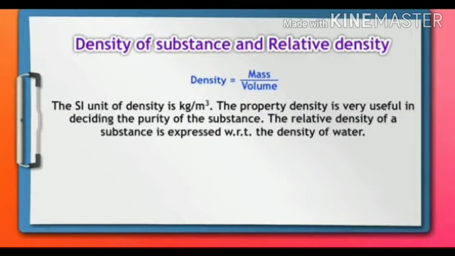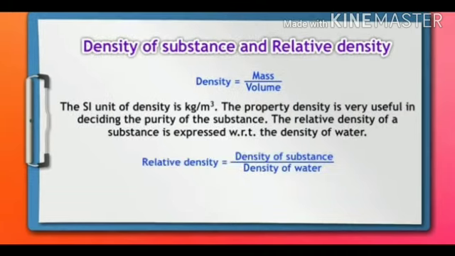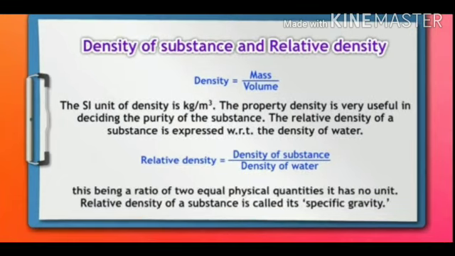The relative density of a substance is expressed with respect to the density of water. Relative density is equal to the density of the substance upon the density of water. Being a ratio of two equal physical quantities, it has no unit. Relative density of a substance is also called its specific gravity.